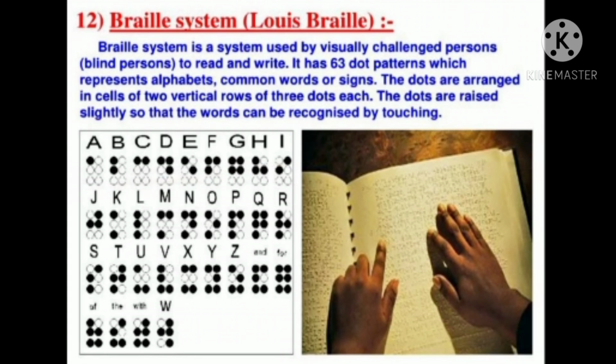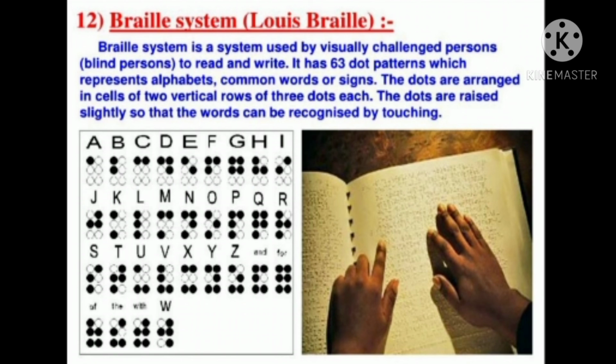Then the Braille system. What is the Braille system? It is a method which involves the use of special symbols representing the alphabets and their combinations. Louis Braille, himself visually challenged, developed this method so that blind people could read using the sense of touch. So, the Braille system is a system used by visually challenged persons to read and write.